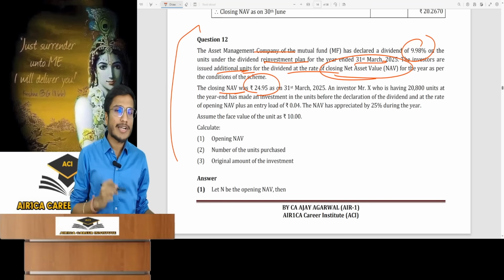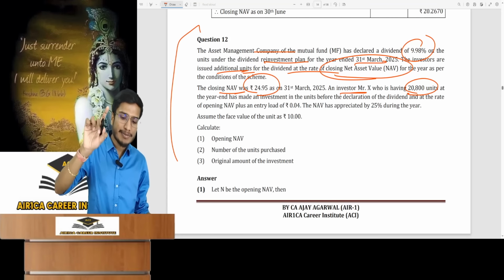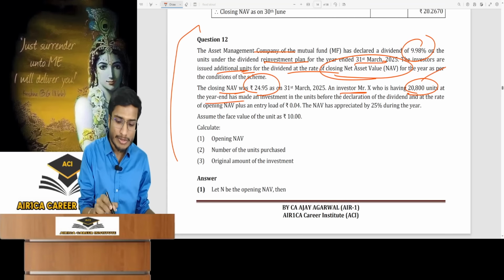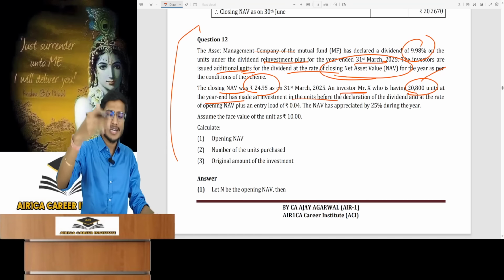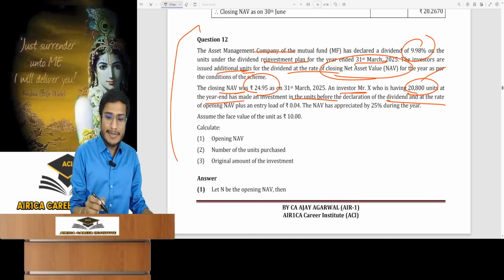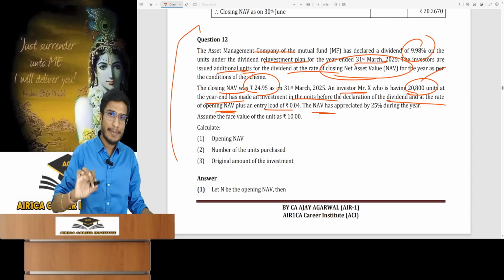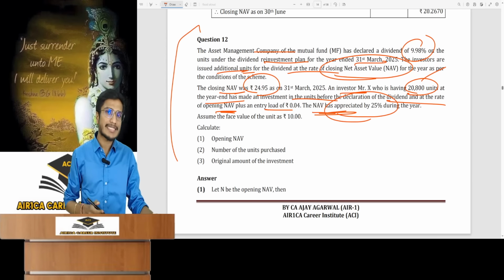Closing NAV is 24.95. The investor who invested in this particular mutual fund, he possessed 20,800 units when the year ended. And he had invested in the units before the declaration of the dividend. So whatever he invested, he would have been issued new units according to the closing NAV for the dividend he was entitled to. And the investment was originally made at the opening NAV at that time plus the entry load. The NAV during the year, in this period, the NAV has appreciated by 25%. It has increased by 25%.